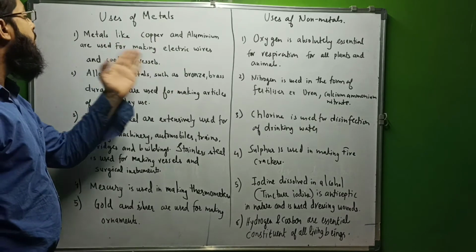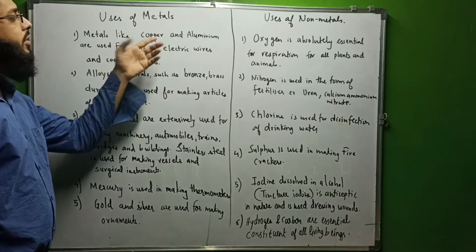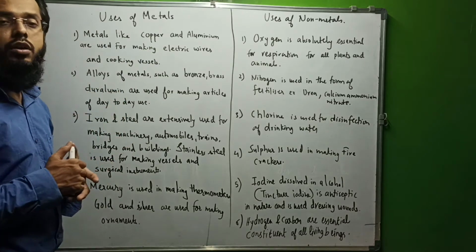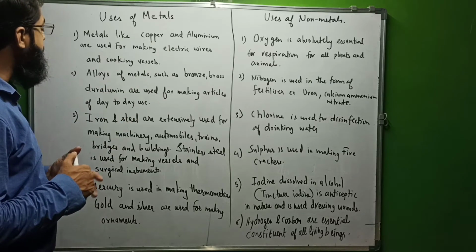Metals like copper, aluminum are used for making electric wires and cooking vessels. So, we are very much familiar with the copper wires and the copper vessels which we use as utensils in kitchens, and also aluminum vessels.